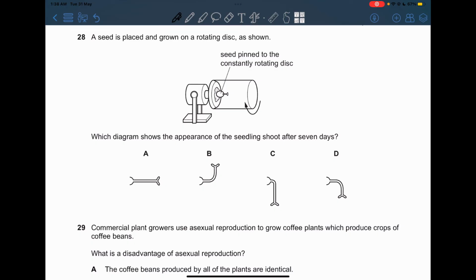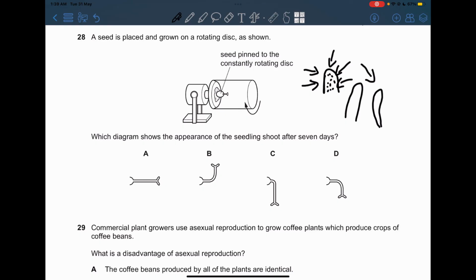Now 28, a seed is placed and grown on a rotating disc as shown. Which diagram shows the appearance of the seedling shoot after 7 days? Now we know that if it's constantly rotating, then the auxin is going to be evenly distributed because the light is coming from all the sides. So as a result, the plant will grow upward, unlike if the auxin were not evenly distributed as a result of the light coming from one direction, where it would bend.